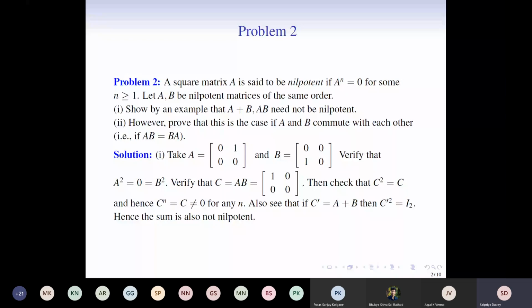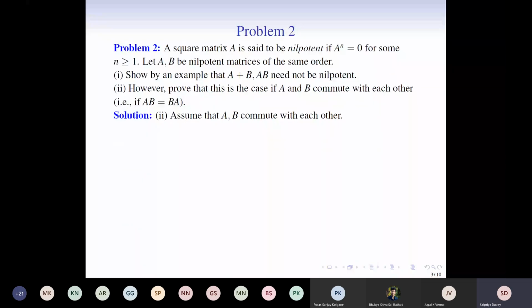So we look at the second solution, the second part of problem 2. Let us assume that A and B commute with each other. If that happens, then A also commutes with every power of B. Any idea how we will prove this? We know already that A and B are commuting. So how will we prove that A also commutes with every power of B?